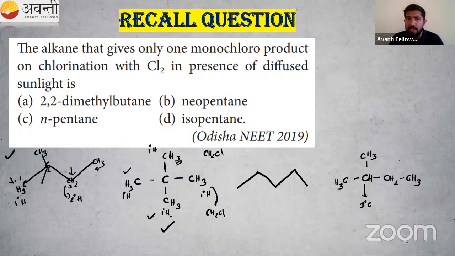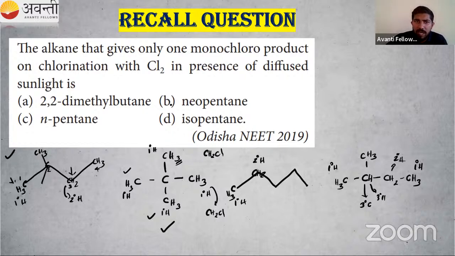So what about the second case, B option? All the hydrogen atoms are equivalent. From wherever I remove hydrogen and add chlorine, I will get the same product. Actually, this is a substitution reaction. What about this one? Here we have CH3, here CH2. So this is primary hydrogen, this is our secondary hydrogen. Not equivalent, they are different. So I will get different products, not a single product. So what is the correct answer? Which one is the correct answer for you? That is our neopentane.